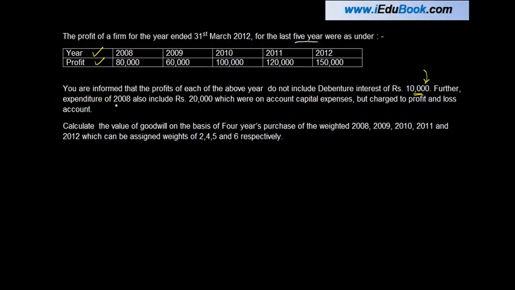Further, expenditure of 2008 also includes rupees 20,000, which were on account of capital expenses but charged to the profit and loss account. Calculate the value of the goodwill on the basis of 4 years purchase. Actually, this is okay, 4 years purchase, that's okay. Of the weighted 2008, 9, 10, 11 and 12, which can be assigned weights of 2, 4, 5 and 6 respectively.